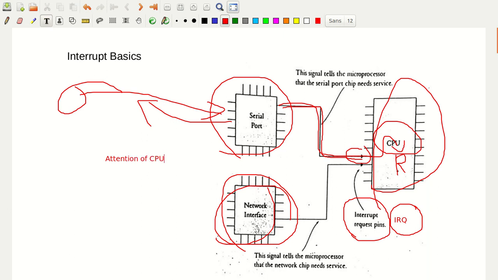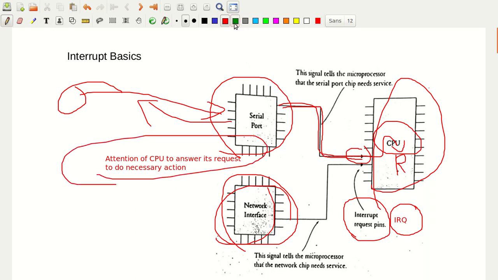Attention of the CPU to answer its call, to answer its request. Let me write it: request to do the necessary action. So this is the interrupt request. That is the interrupt basic.